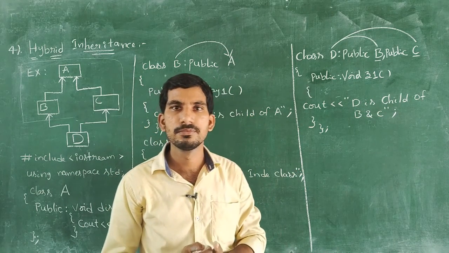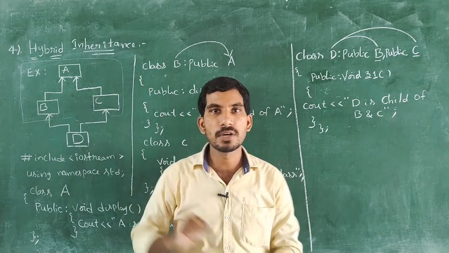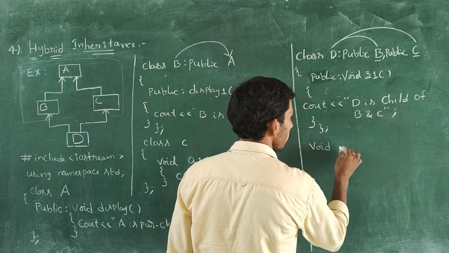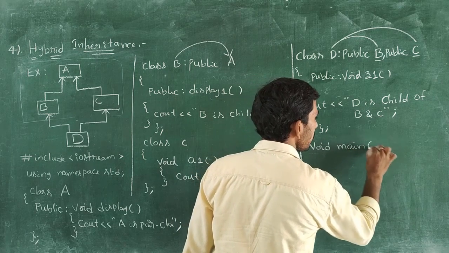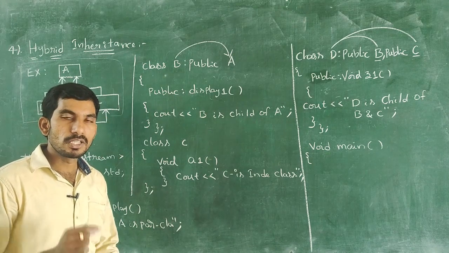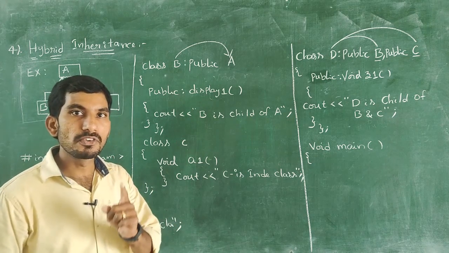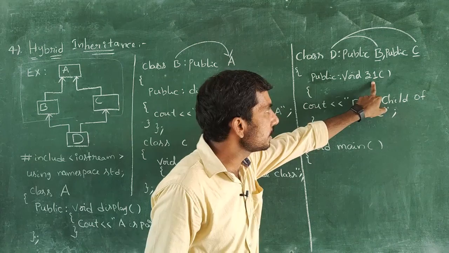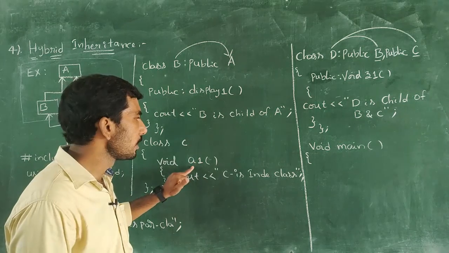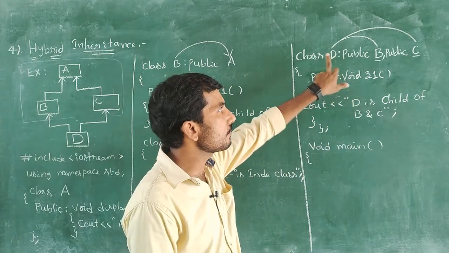For that, what do we need to do? We need to create an object. With the help of an object only, we can call the functions. For that, we are creating the object within the main function. So within the main function, I am creating one object. Here, one of the important things is, by using which class can we create the object? If you want to access the Z1 function, A1 function and display one function, for that we need to create an object with the help of D class.